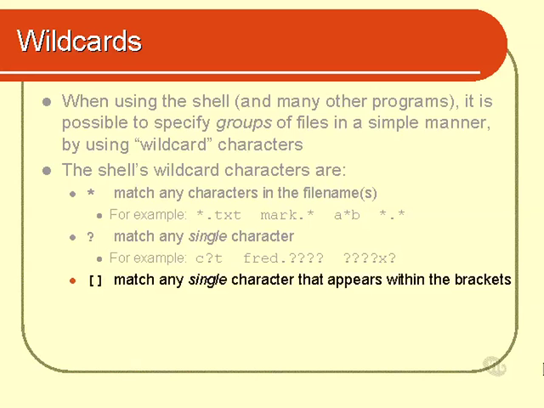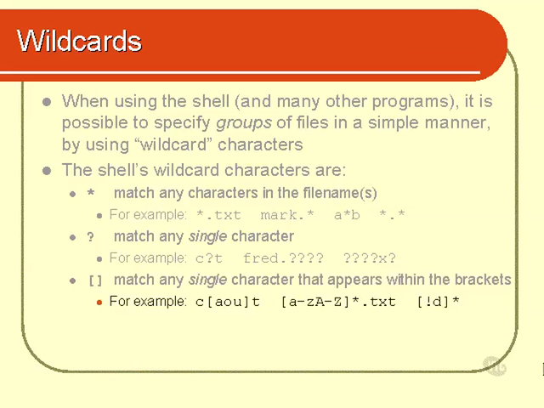Finally, there's the square brackets. Square brackets mean match any single character that appears within the brackets, and it's a single character. Everything inside the brackets is interpreted as matching a single character. Let me show you some examples. C, and then in brackets AOU, close brackets T. Now, that matches any 3-letter file name.